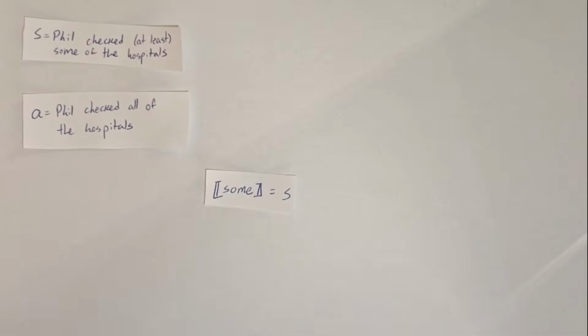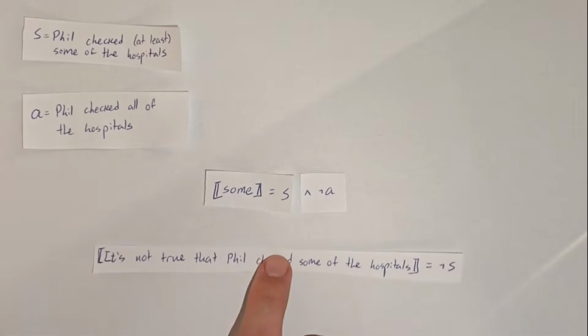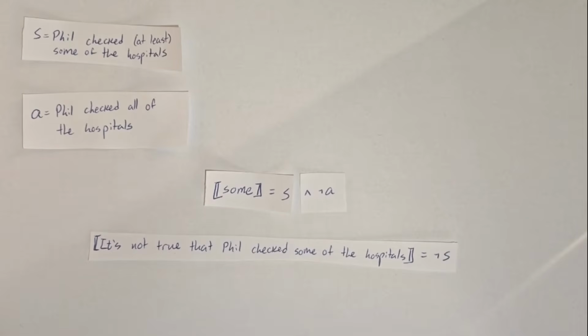Well, that's just what some means, I might hear you say, and that's a perfectly valid hypothesis, which claims that this extra not all meaning is part of the basic semantic meaning of some. You can test it with negation. The sentence, "It's not true that Phil checked some of the hospitals," intuitively means that Phil didn't check any hospitals at all. Moreover, if Phil checked all of the hospitals, then this is obviously not true. But assuming some simply means some and not all, we get a different result, which is true if Phil checked either none of the hospitals or all of them.